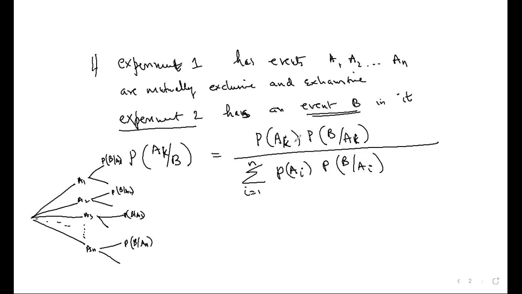One out of this is AK. What is the probability? It is known that event B has taken place. What is the probability that AK had happened in experiment 1? So probability of AK given B is equal to probability of AK into probability of B given AK, divided by all possible ways of B occurring. What is all possible ways of B occurring? 1, 2, 3, like that many are there. All their probability.